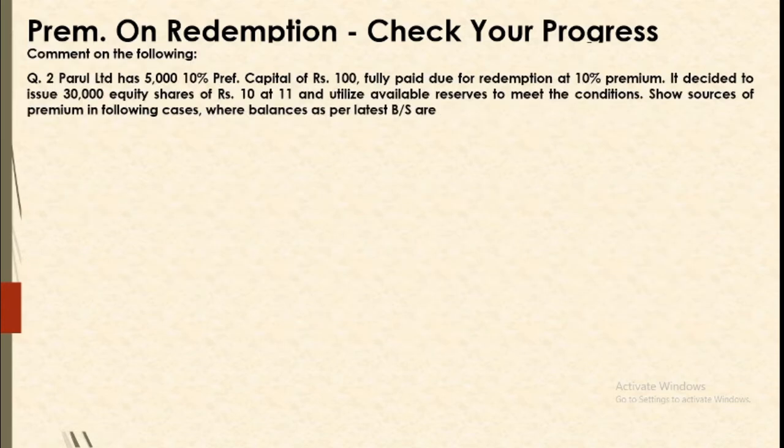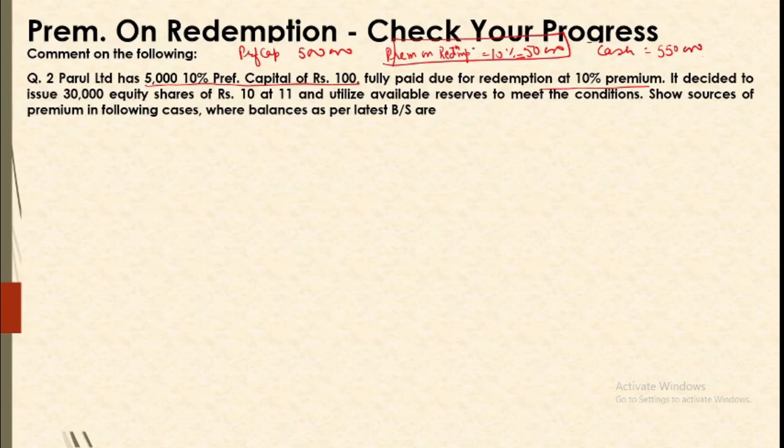Now taking up another question, to see how we can utilize the available sources for arranging premium on redemption. Parul Limited has 5,000 10% preference shares of 100 each due for redemption at 10% premium. In the very first step, we would have noted that our preference capital to be redeemed is 5 lakh. We are to arrange for premium on redemption. Okay, 10%, that means 50,000, and we will be arranging cash sources for 5,50,000. Right now we are focusing on premium only.